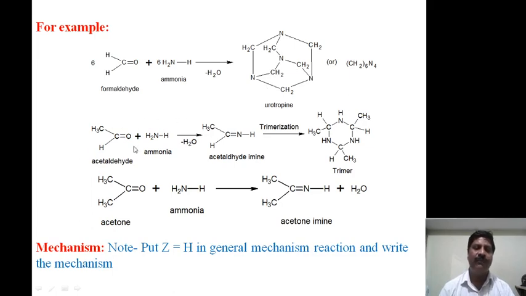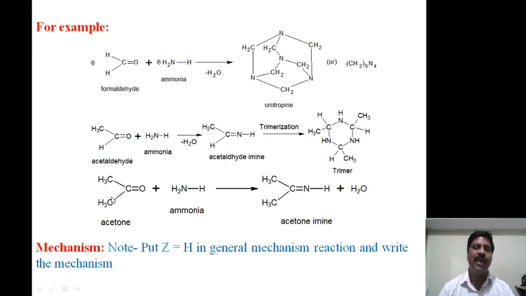Now suppose R1 is CH3 and R2 is H, then it becomes acetaldehyde. When acetaldehyde reacts with ammonia, it forms acetaldehyde imine, and this undergoes trimerization, meaning this molecule joins itself thrice to form a trimer, a benzene-like compound.